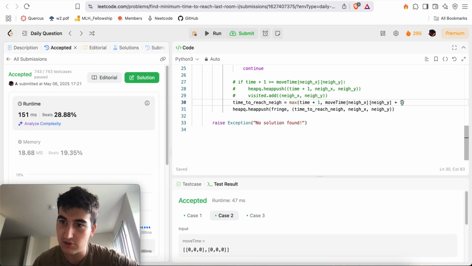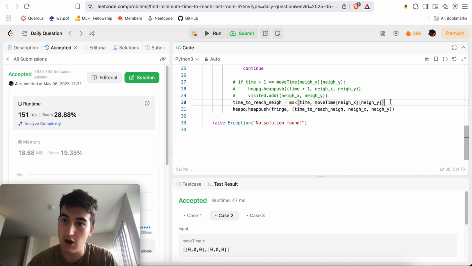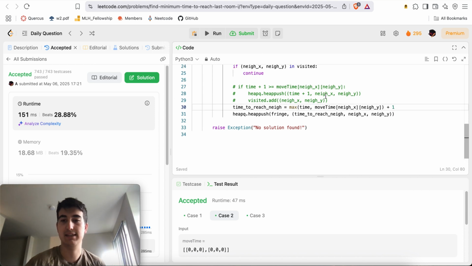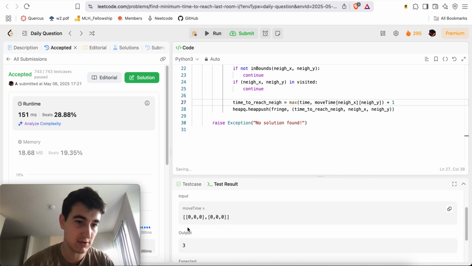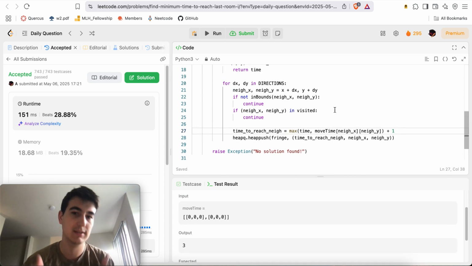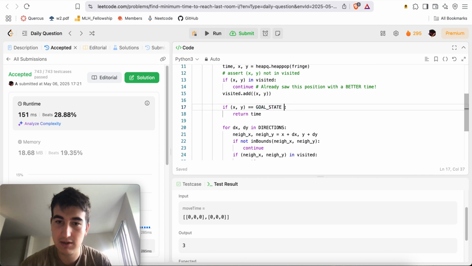Okay, sweet. Yeah, so it's just going to be the max between the current time and, well, the minimum time to get there, all +1, right? That's the idea. Makes sense to me. And it was just working for this one because everything is 0, so it's just going to win every time with a +1. Makes sense to me.